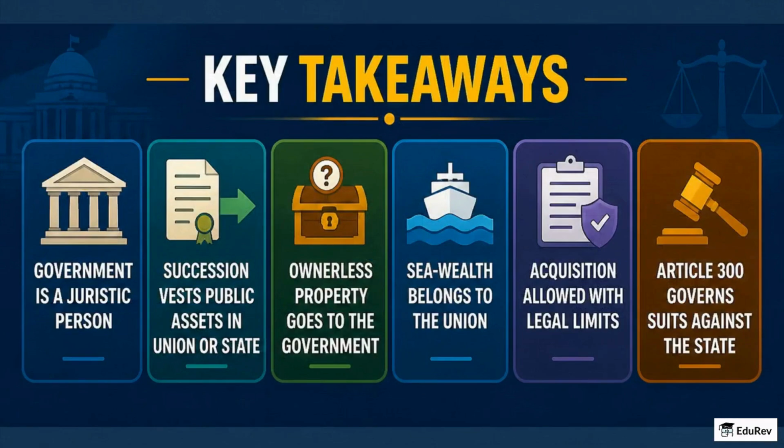Quick recap. Governments are juristic persons. Succession vests all public assets in the Union or state. Ownerless property goes to the government. Sea wealth belongs to the Union. Acquisition is allowed with legal limits, and Article 300 governs suits.